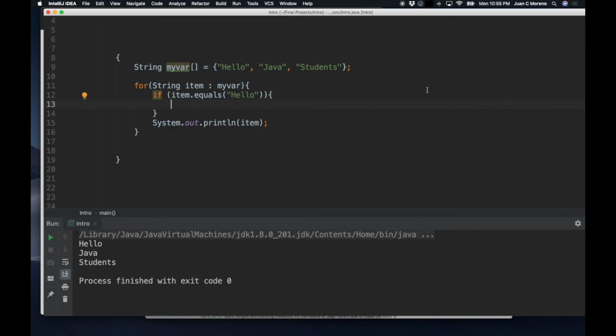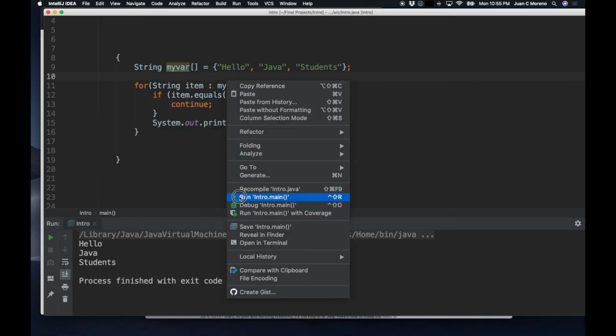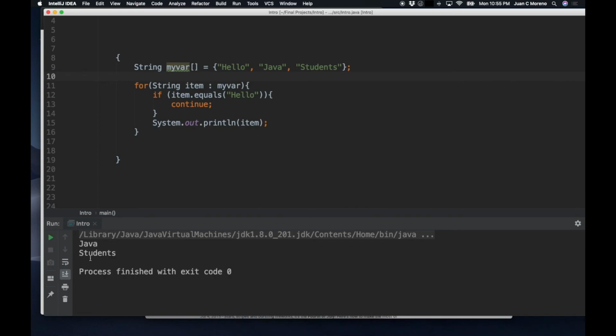So if the item equals hello, we're going to continue. We're going to jump to the next one. So essentially, we're going to just print Java students. What would happen if I said break instead? It would actually exit the loop, which would mean that it wouldn't print absolutely anything. This is really useful for allowing us to not perform operations on really big arrays, and it's really useful for performance.